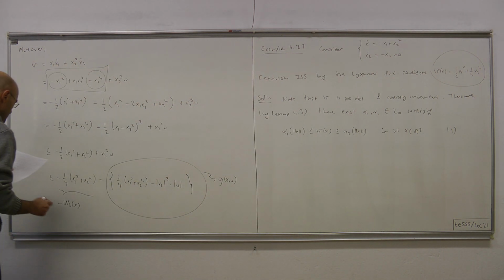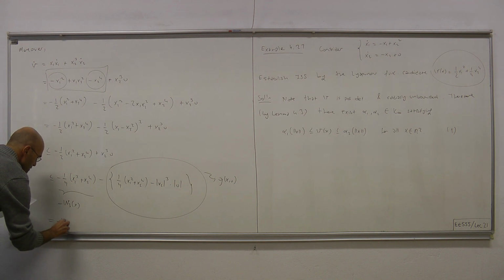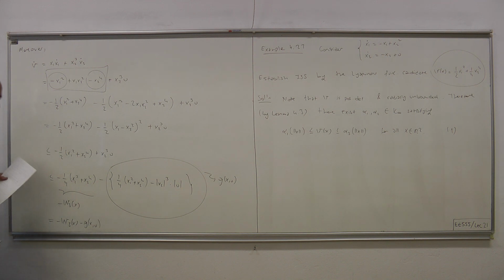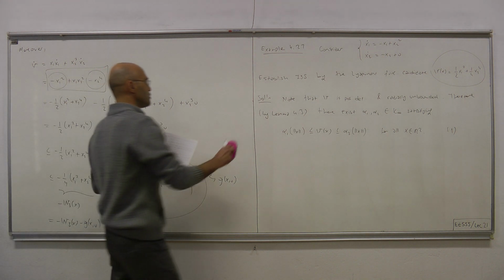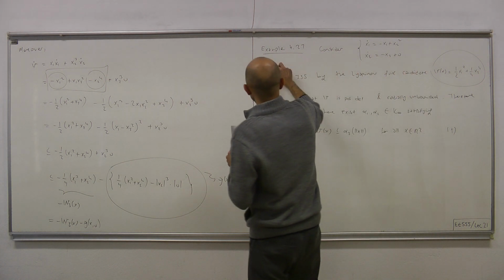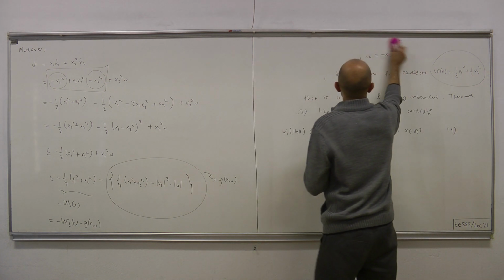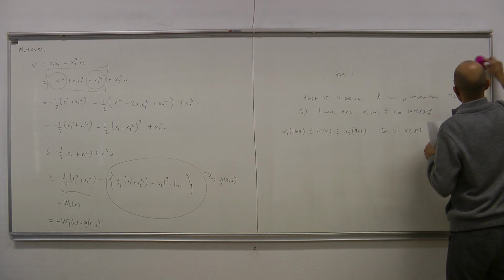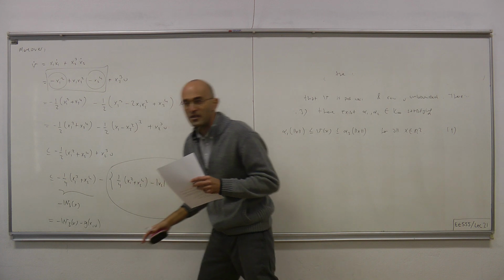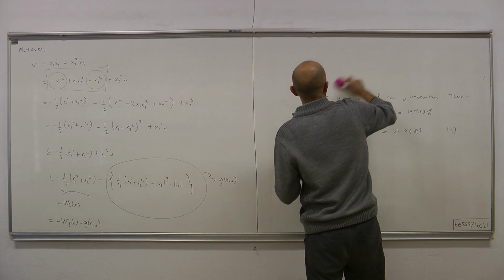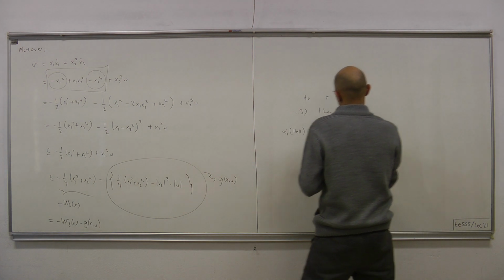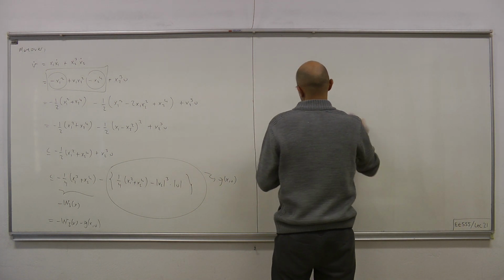So therefore, let's write it. This equals minus w3 of x minus g of x, u. Now, if we can show that, provided that norm of x is larger than some function of norm of u, this term g is positive, therefore this term minus g is negative, then we would have obtained the condition in the previous theorem.